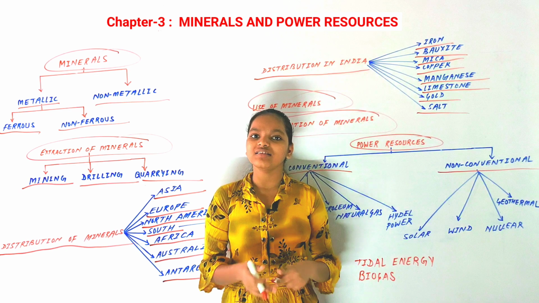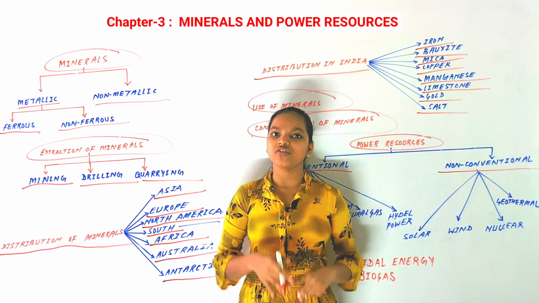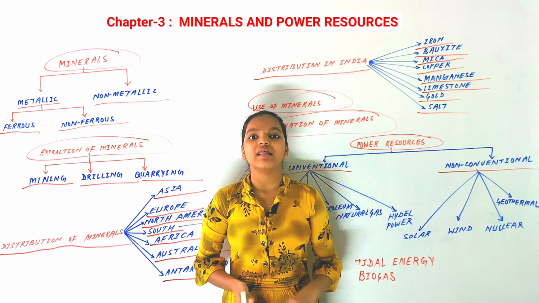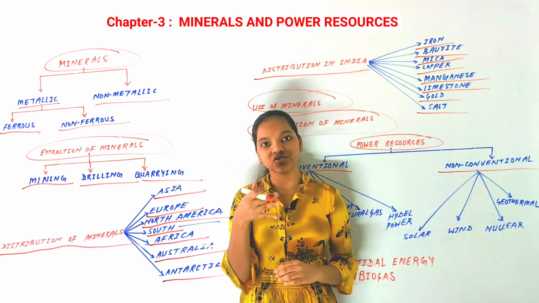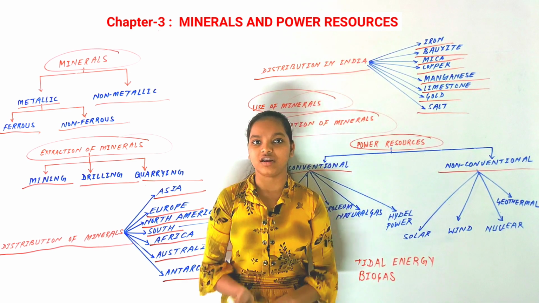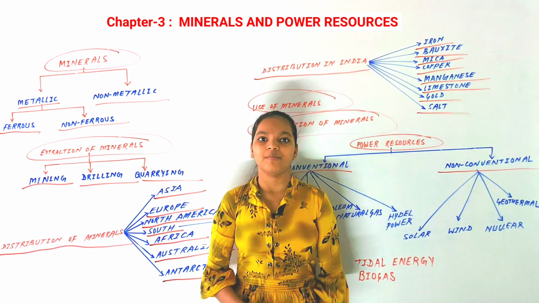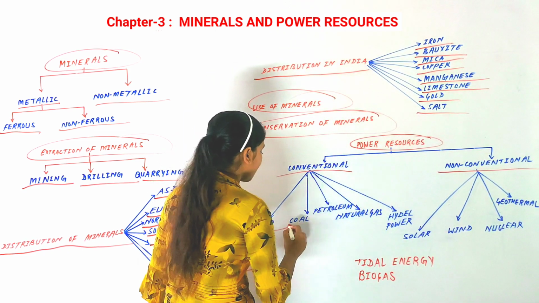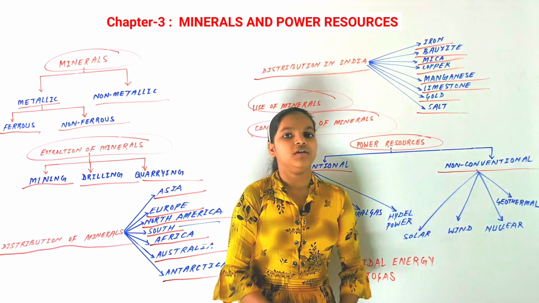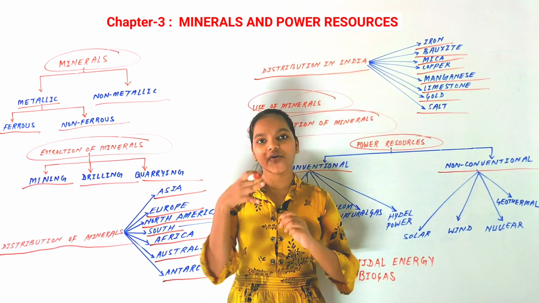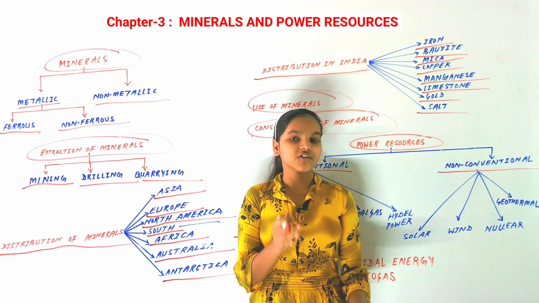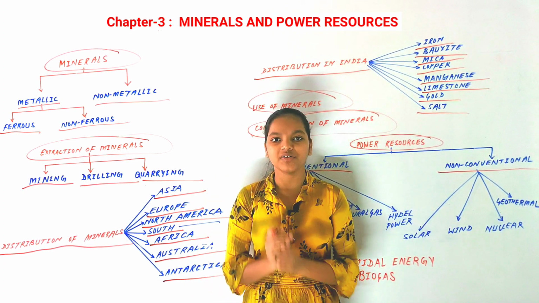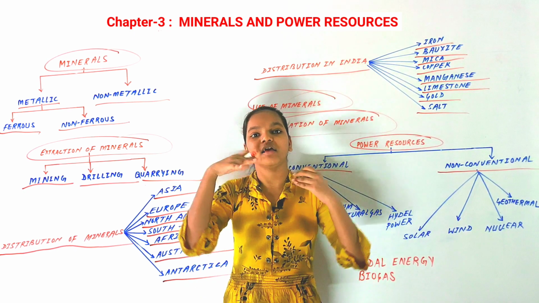As I've already said, there have been claims that the conventional resources are those resources that can be exhausted, but not in all cases. So now our next type of conventional energy source is coal. As I've already said, fossil fuels. So coal is also one of the types of fossil fuel, and we use it for many purposes, like heating and making electricity.